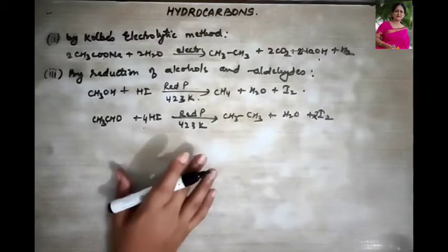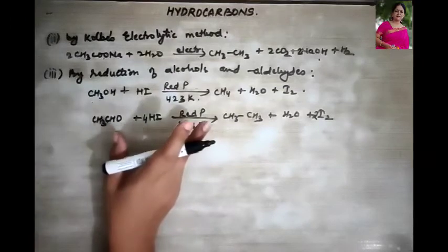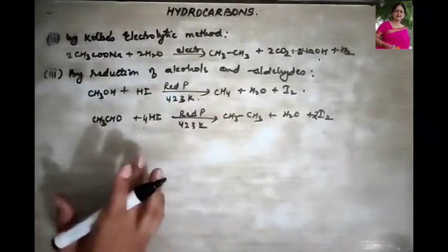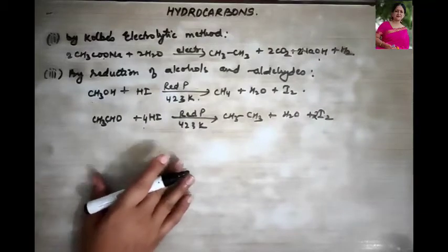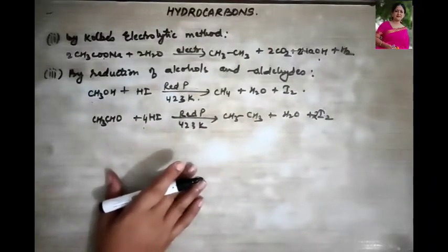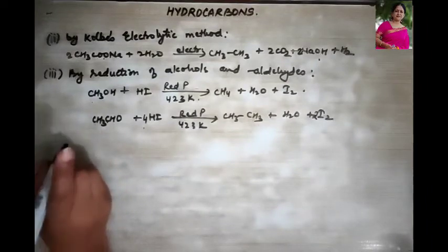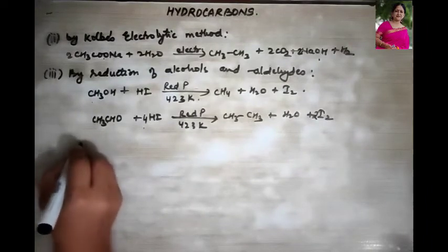So aldehydes, ketones on reduction with amalgamated zinc and concentrated HCl, they always give alkanes, and such a reaction is termed as Clemmensen's reduction, right? So I'm showing it to you over here. What did I say? Aldehydes and ketones.